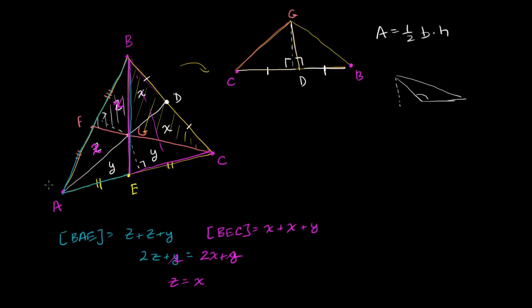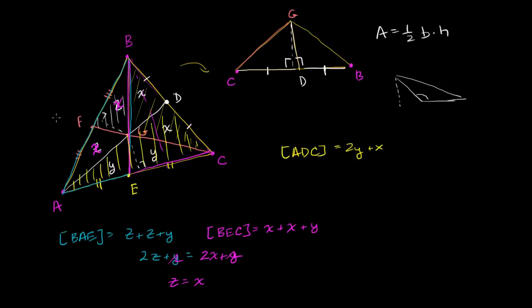And now look at triangle ADC. Let me do that in a different color. Triangle ADC, which I'm highlighting right over here. The area of ADC is going to be 2y plus x. And then look at triangle, let's see, what color have I not used yet?